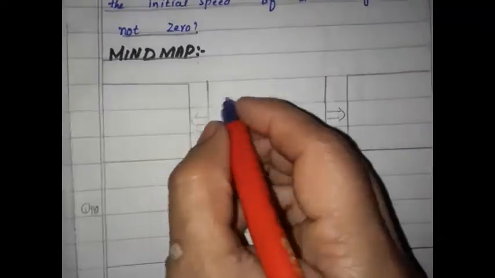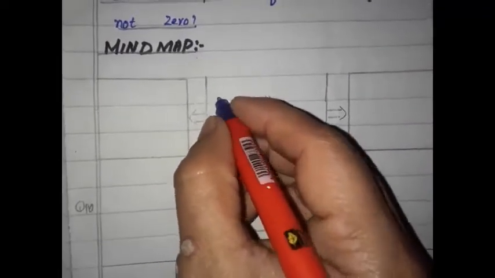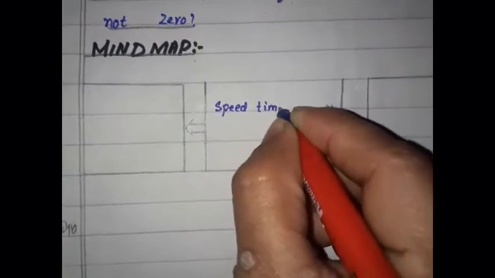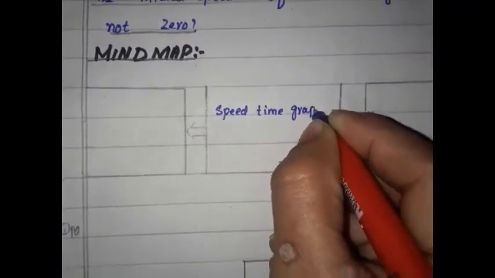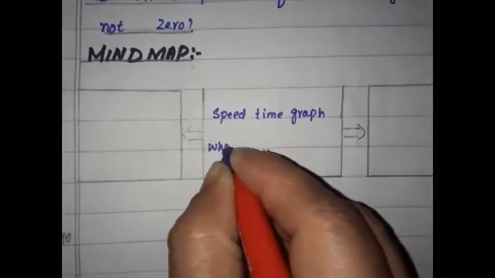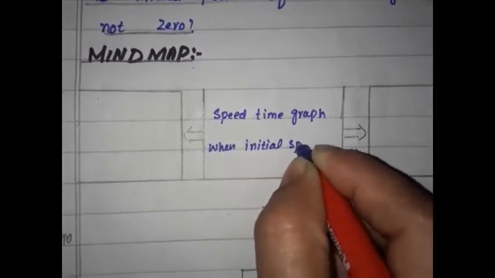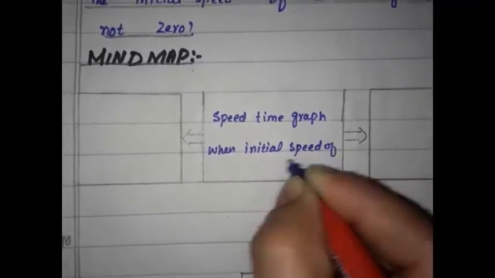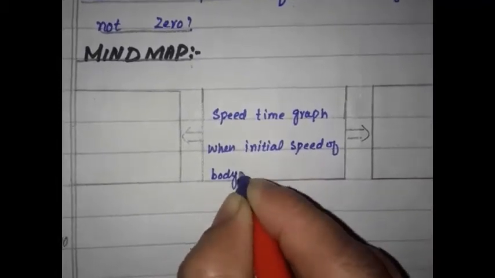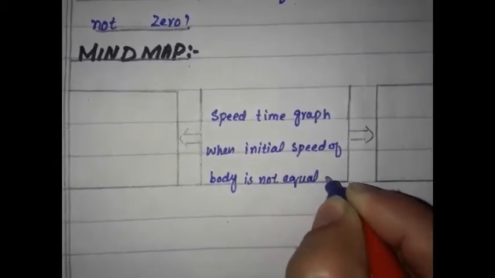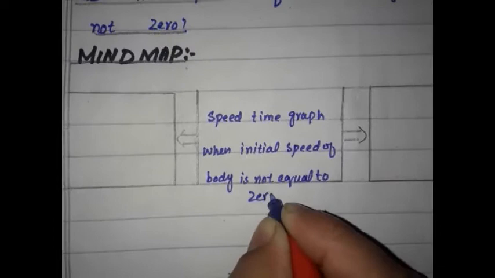The main point of the question is the speed time graph when the initial speed of the body is not equal to 0.